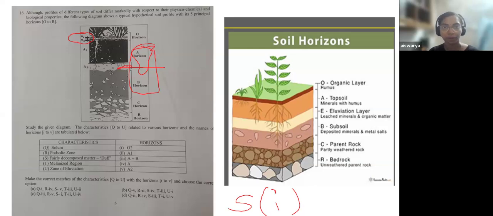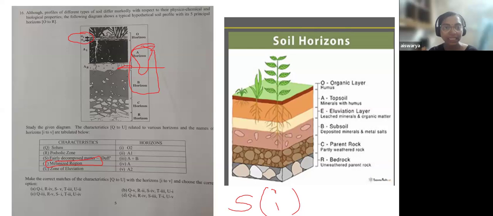Okay, you were not able to come to that particular idea of the decomposed matter. I will also tell another method to do this, like taking T, melanized region. So melanization, what do you understand by that? Melanization means what? Dark, due to the presence of melanin, it will give a blackish, a very dark color shade,